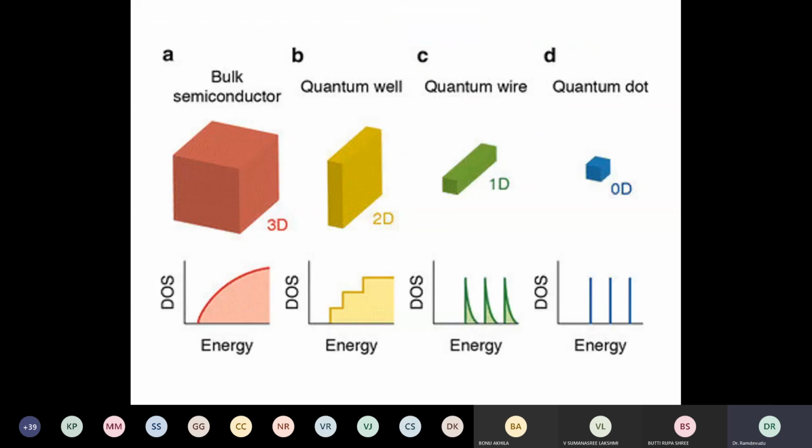That's why you can see bulk is three-dimensional. The density of states is E power half, as we have seen. They change as E power half. If it's 2D, it changes in steps, okay? It is there up to this, then constant, up to this, then constant. So it is E power 0. If you come to one-dimensional, it is E power minus half, and that's why it is falling. And for 0D, it is a step function, like this it changes.